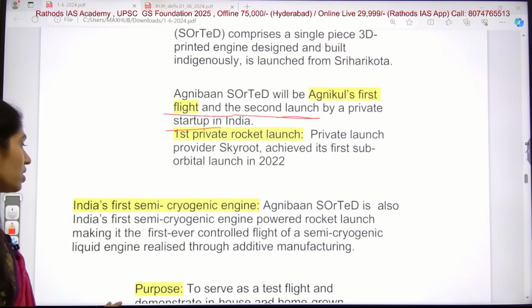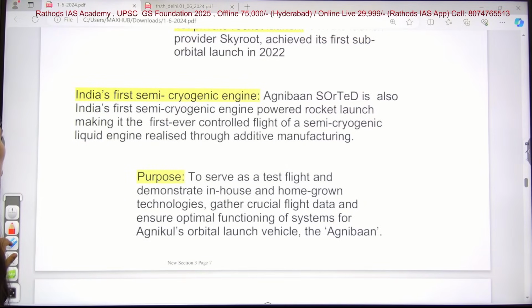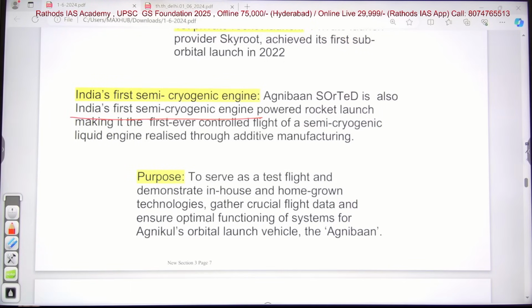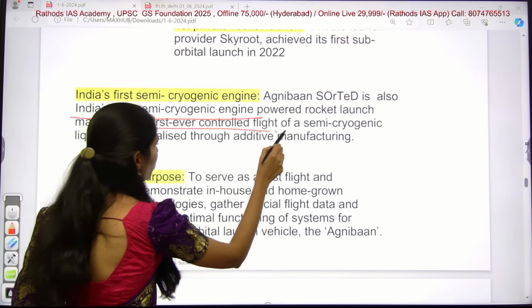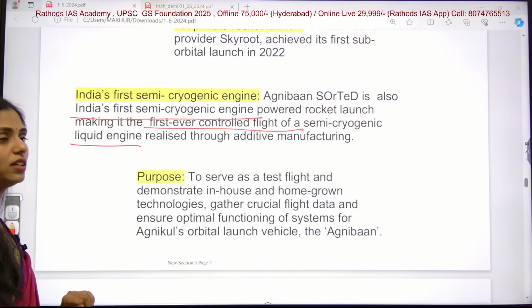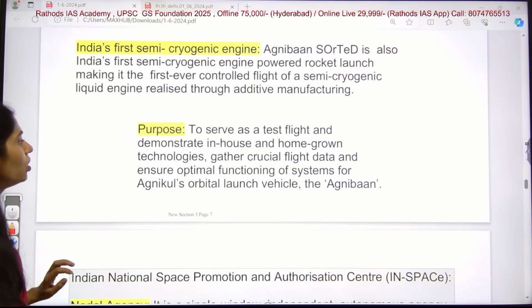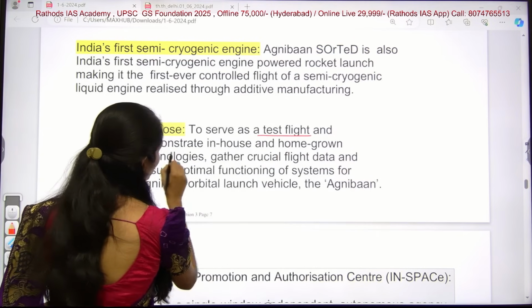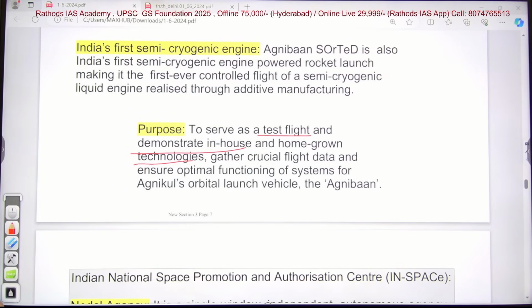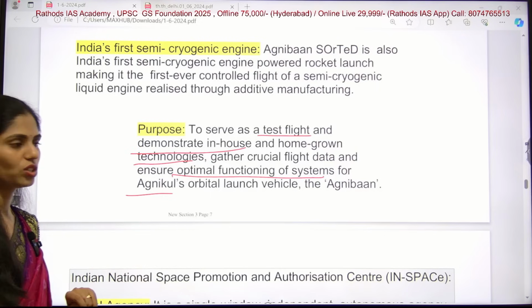It is very important. And the next one is India's first semi-cryogenic engine, that is Agniban. Also it is India's first semi-cryogenic engine powered rocket launch. And it is making the first ever controlled flight on a semi-cryogenic liquid engine, which is realized through additive manufacturing. And what is the purpose of this? The purpose is to test flight, to demonstrate in-house and homegrown technologies, and to gather crucial flight data and to ensure optimal functioning of the system for Agnikul's orbital launch vehicle.